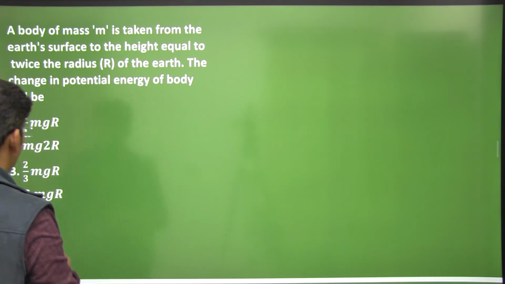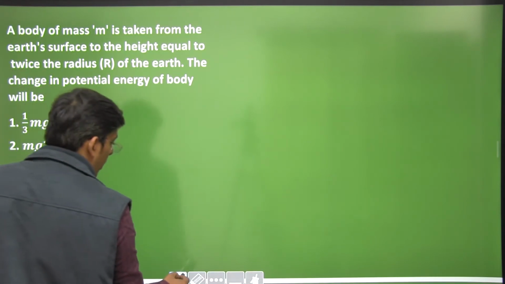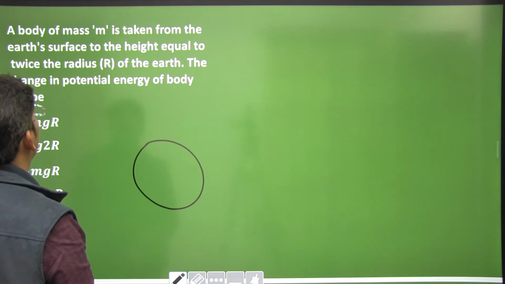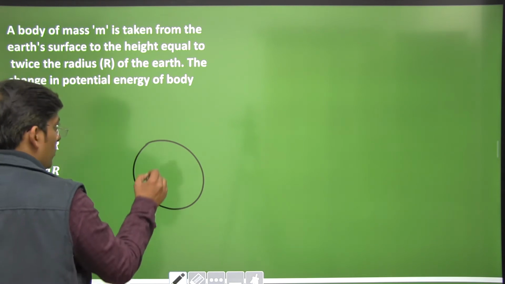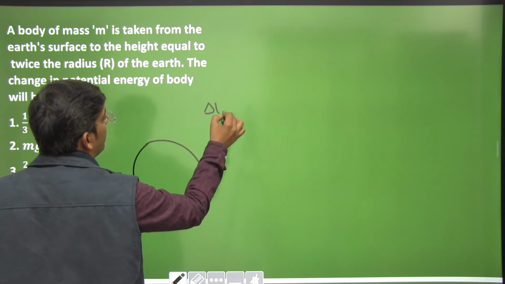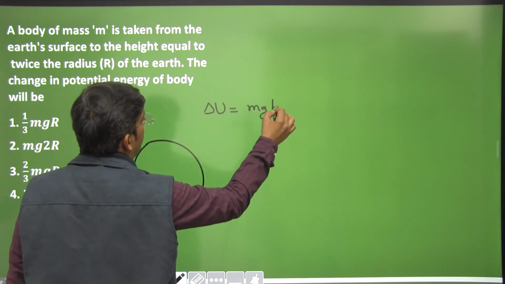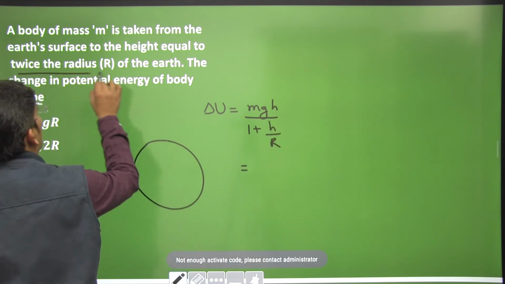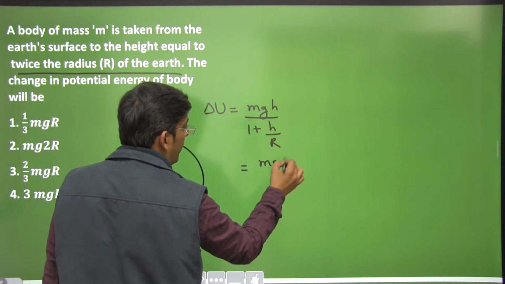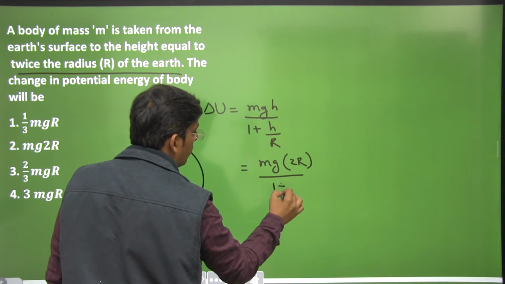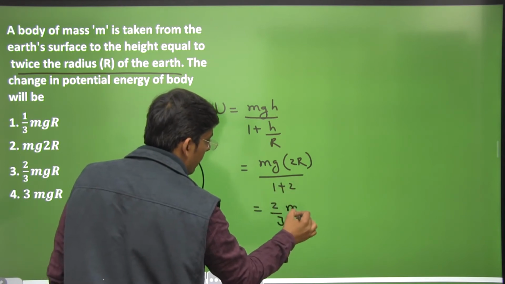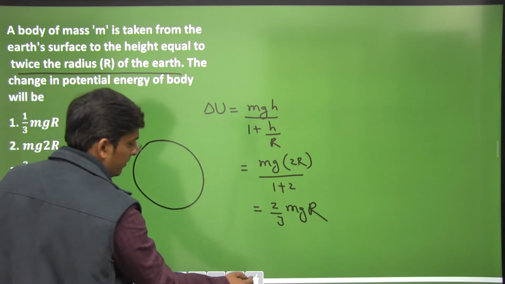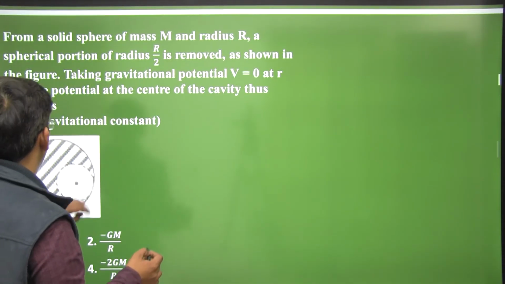A body of mass m is taken from Earth's surface, right? Body of mass m is taken from Earth's surface to the height equal to twice the radius of Earth. Okay. You have to calculate the change in potential energy. We have the formula for change in potential energy, dear students, as mgh over 1 plus h by r. Very important formula. Height is equal to twice the radius of the Earth. So mg into 2r divided by 1 plus 2. This comes out to be 2 by 3 mgr, dear students. We have an option here? Yes, we have an option here. A very easy question. You have to be very quick while solving these questions.